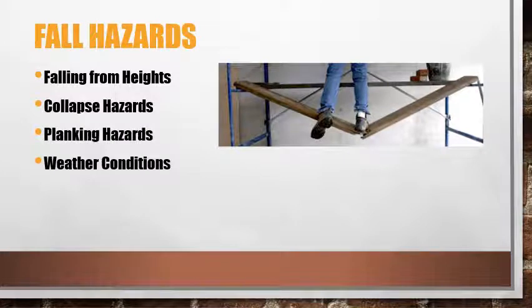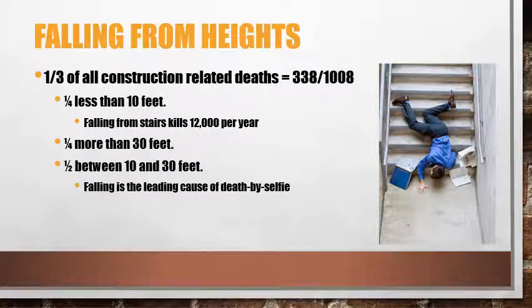Now let's talk about fall hazards. Fall hazards include falling from heights, collapse hazards, planking hazards, and weather conditions. One third of all construction-related deaths are from falling. One fourth of that is less than 10 feet. Just falling from stairs kills 12,000 people per year. Falling more than 30 feet only accounts for another one fourth of those deaths. So half of the fall deaths in construction in the United States are a fall between 10 and 30 feet.